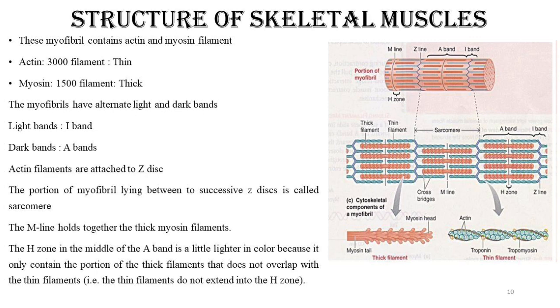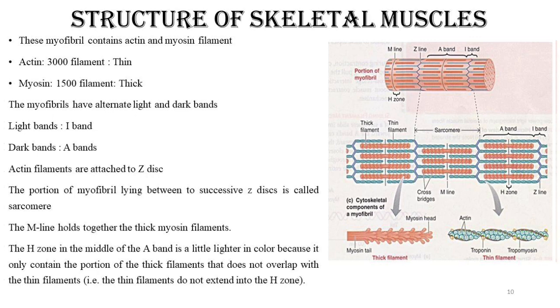A stands for anisotropic. Means when the polarized light is passed through the muscle fiber, the light rays get refracted in different directions. म्हणजे लाईट रेज आहेत ना, ते रिफ्रॅक्ट होतील डिफरंट डिरेक्शन मध्ये. That's why it is given the name anisotropic. And isotropic means the light rays refract in a single direction.